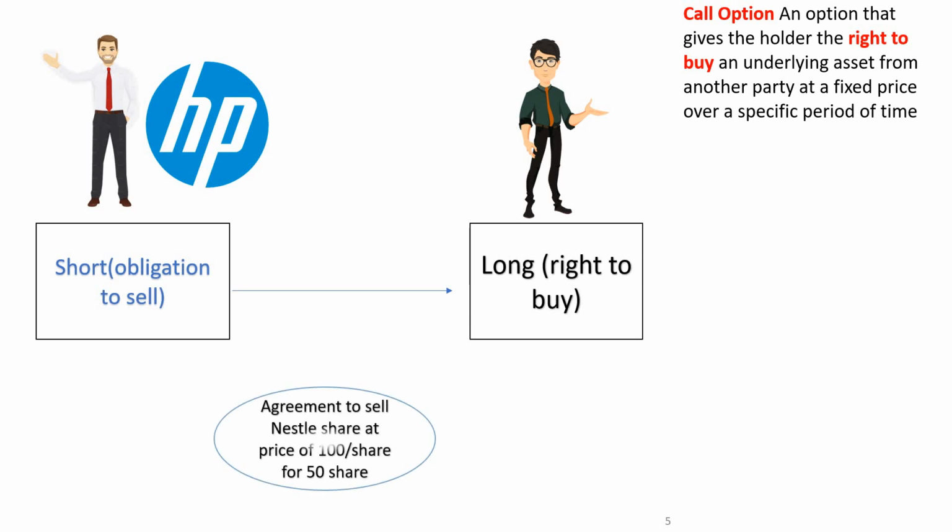So at time zero they enter into a contract. Since Mr. Green has the right to buy, if the price is good, he will buy; if the price is not good, he will not buy. Let's say they fix a price of 100, with Mr. Green paying $4, known as the option premium. By paying this $4, Mr. Green gets the right to buy at a fixed price of 100 after 3 months.